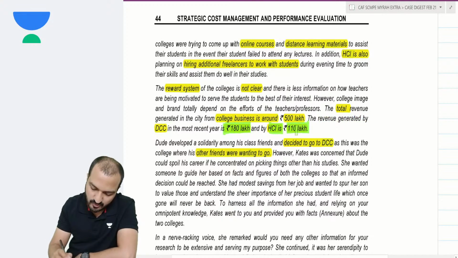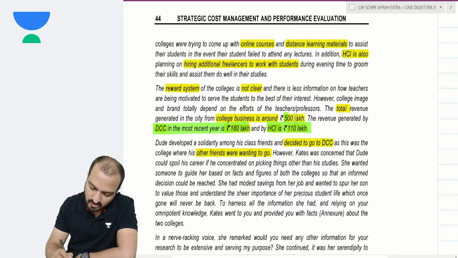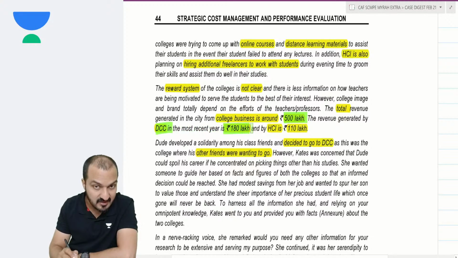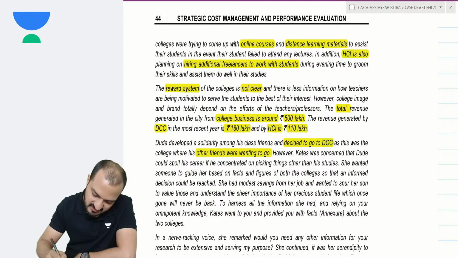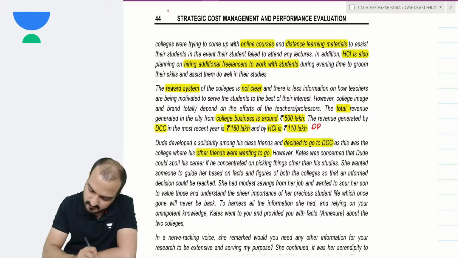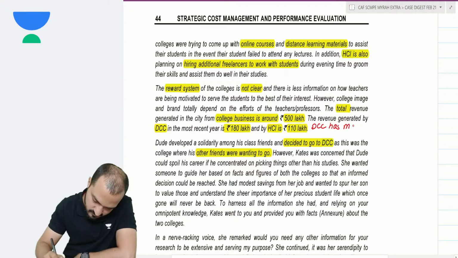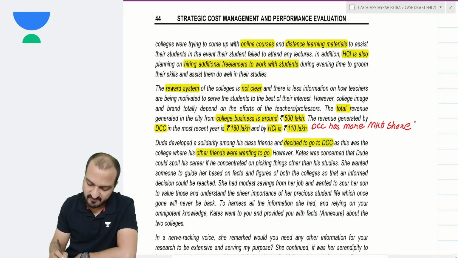Yes, so you notice that this would give market share. Which college seems to have more market share in terms of revenue? Well, out of 500 lakhs, DCC is having 180 lakhs, and out of that same 500, HCI is having 110 lakhs. So naturally, it seems that DCC has more market share. Yes, seems like DCC is having a bigger market share.